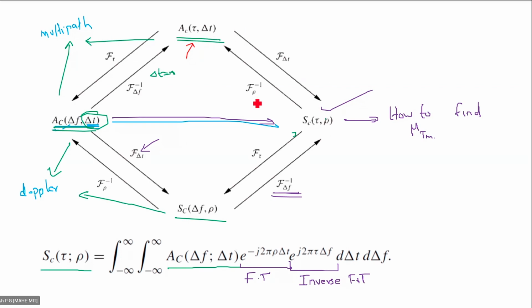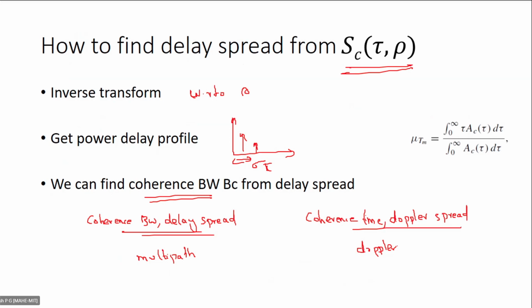So the first step is to perform the inverse Fourier transform with respect to rho, and then you will get the delay profile, the power delay profile. Once you have the power delay profile, you know how to do it. You can use either integration or summation. Now you have the delay spread, and then you can use different equations to find coherence bandwidth.